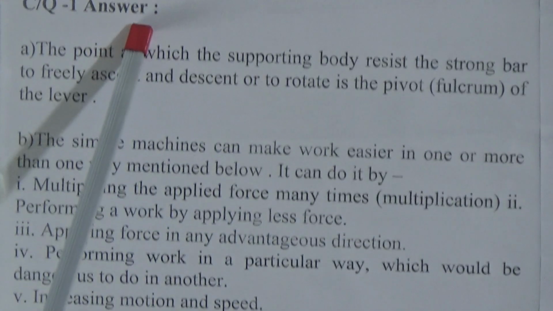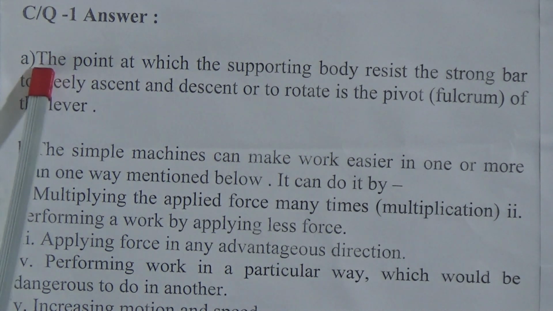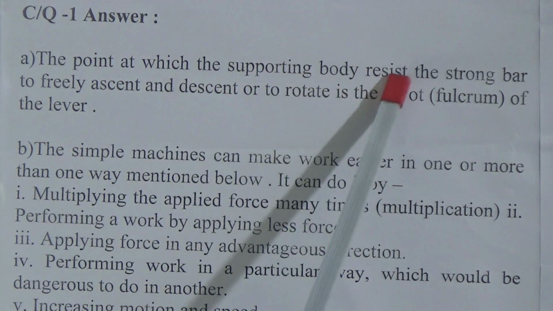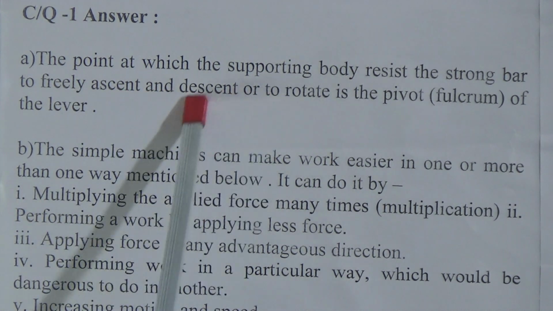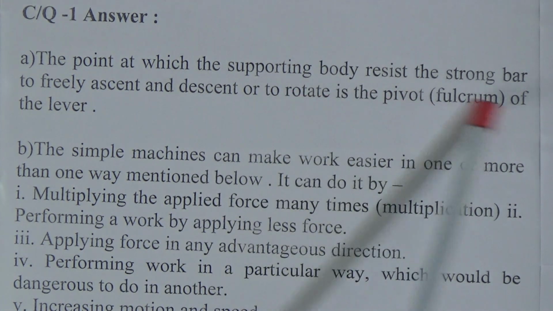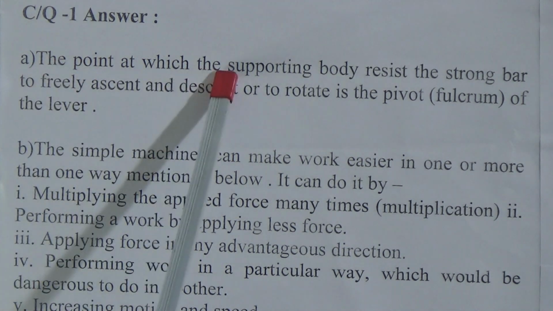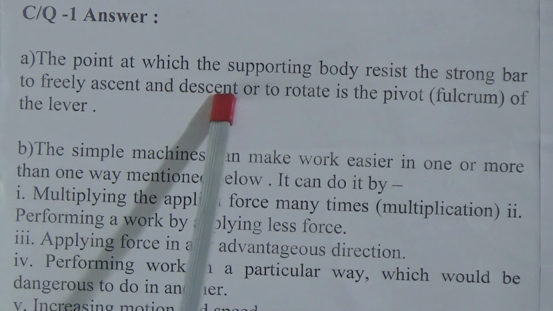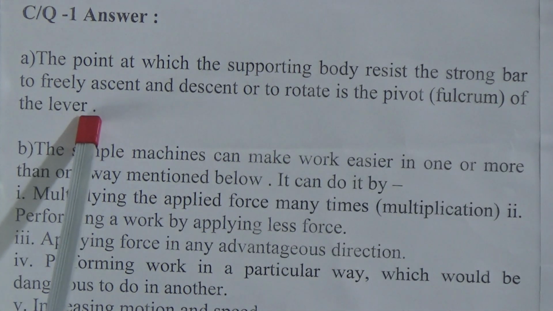The answer of the creative question is here. The first question was what is pivot or fulcrum? The answer is: the point at which the supporting body resists the strong bar to freely ascend and descend or to rotate is the pivot or fulcrum of the lever. Again, I am repeating this. The point at which the supporting body resists the strong bar to freely ascend and descend or to rotate is the pivot or fulcrum of the lever.